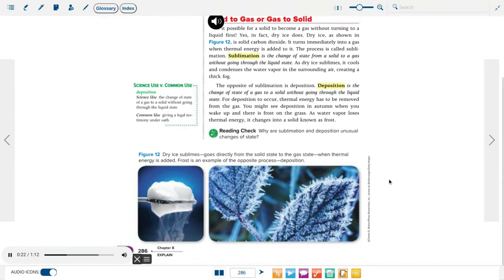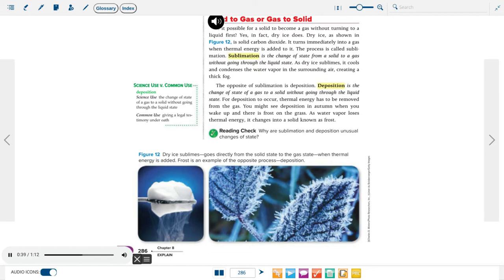The process is called sublimation. Sublimation is the change of state from a solid to a gas without going through the liquid state. As dry ice sublimes, it cools and condenses the water vapor in the surrounding air, creating a thick fog.